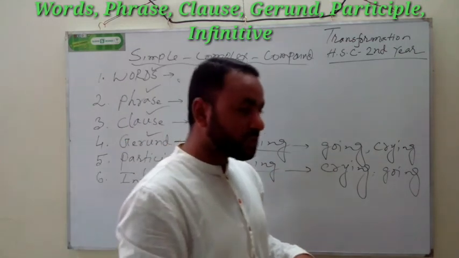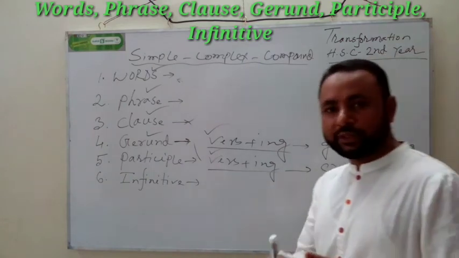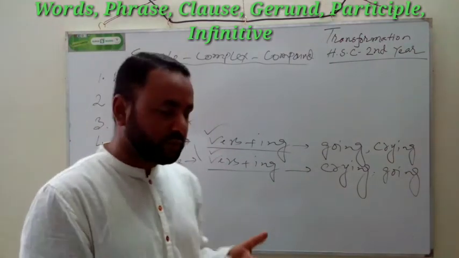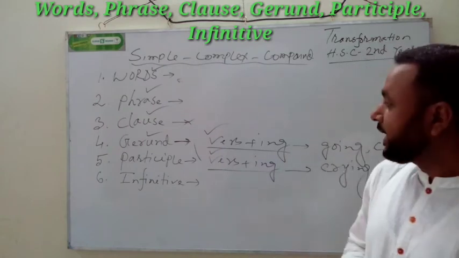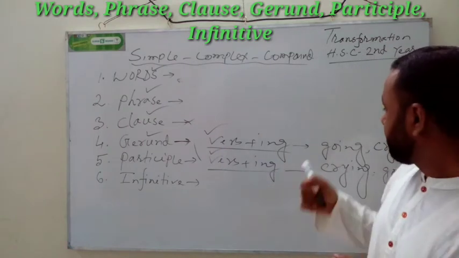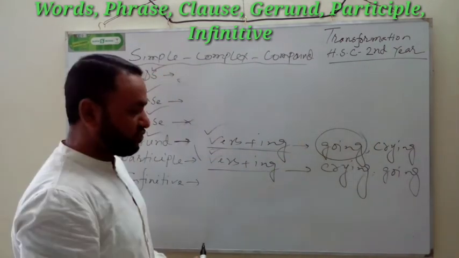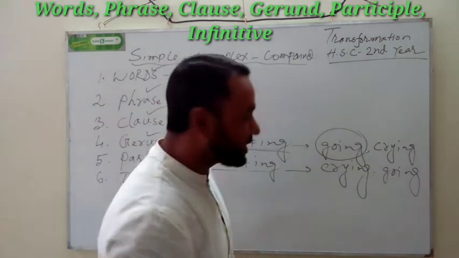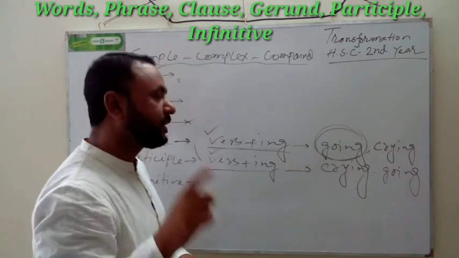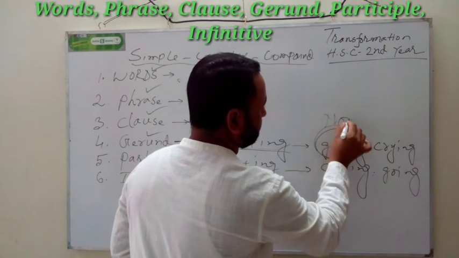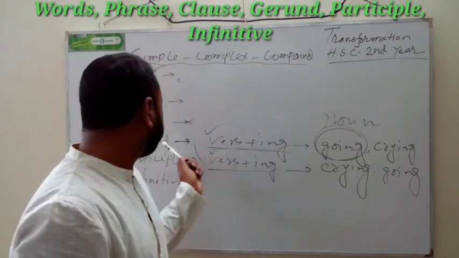Do you know what is noun and what is adjective? I think you have learned it earlier very clearly about the parts of speech. There are 8 kinds of parts of speech: noun, pronoun, adjective, verb, adverb, preposition, conjunction, and interjection. And from here, when you find any verb plus ing without following any kind of tense, and it means noun, it is a noun, then you will identify it as a gerund.